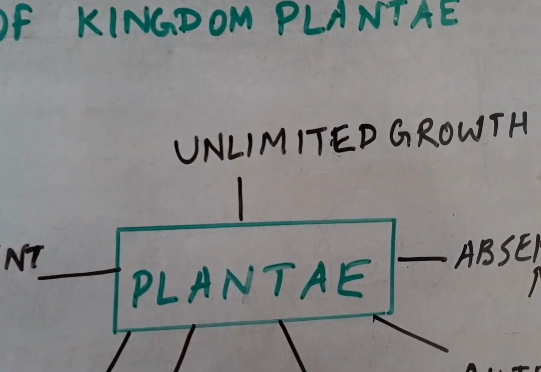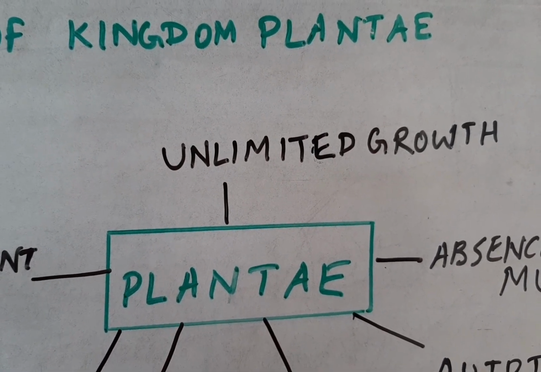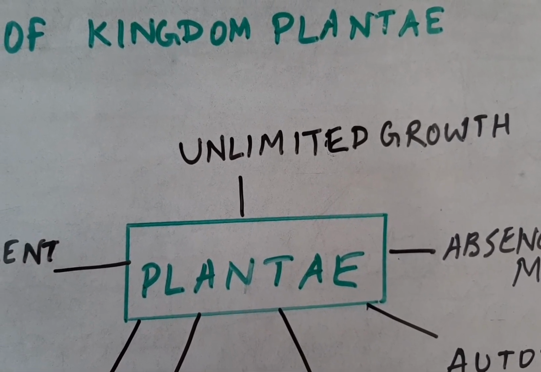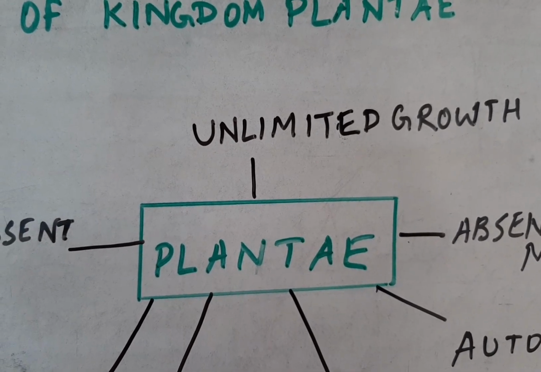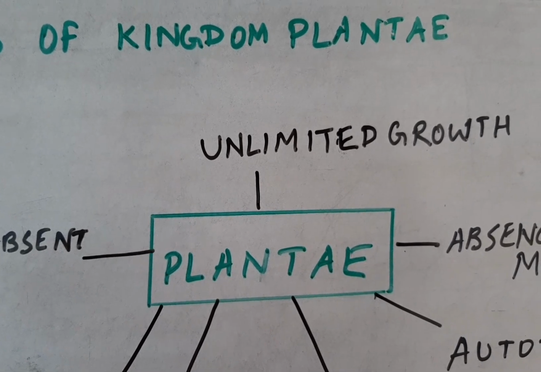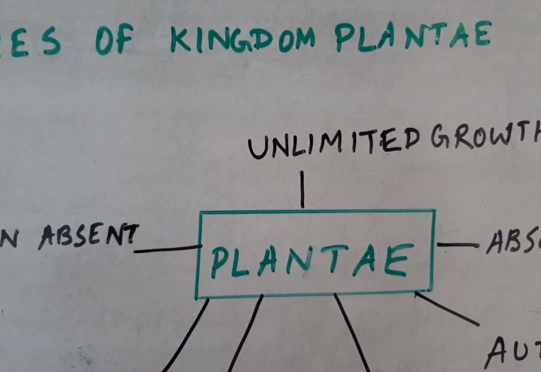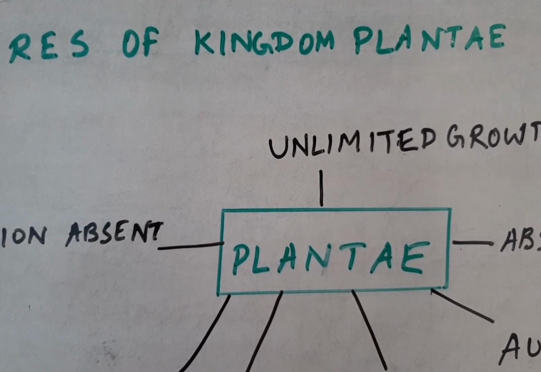The first point is unlimited growth. Plants grow unlimitedly throughout their lifetime. Their growth never stops. You have already read in previous classes why plants grow unlimitedly: because they have meristematic tissues in their body. Meristematic tissues help them to grow unlimitedly throughout their lifetime.